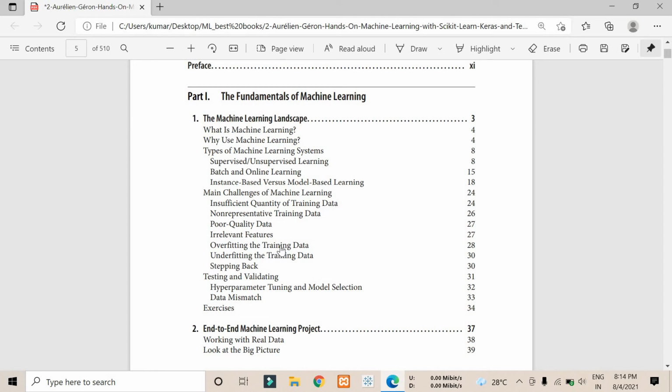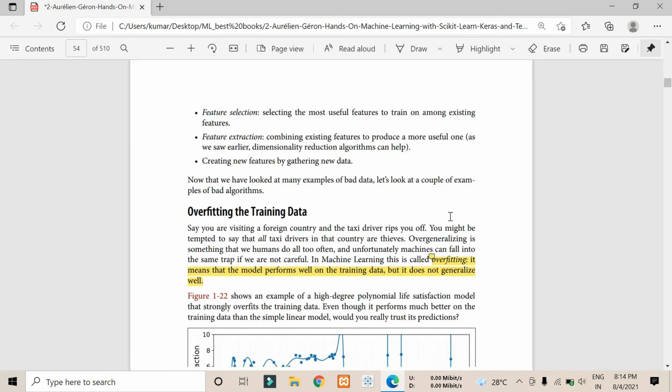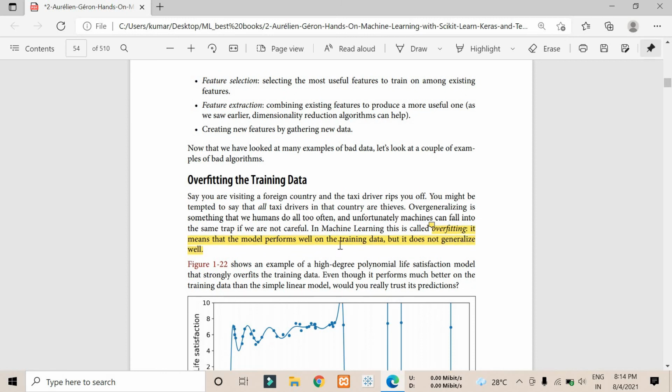Overfitting the training data set. There are two particular terms here: one is overfitting and one is underfitting. So let's see what overfitting of data is. Overfitting is when the model performs well on the training dataset, but it generally fails while deploying the model. So what does it mean?